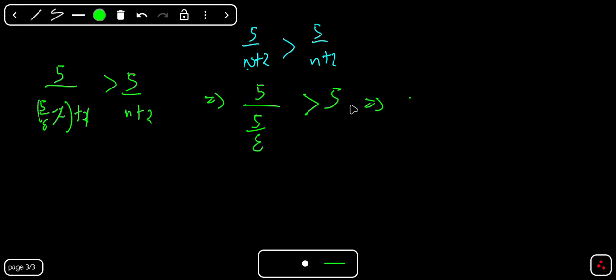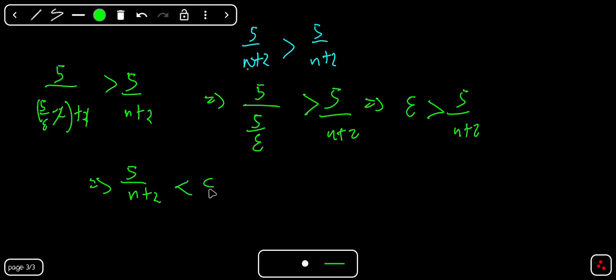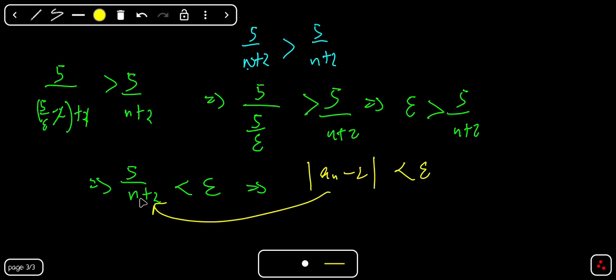So we're going to have epsilon greater than 5 over n plus 2. So if epsilon is greater than 5 over n plus 2, this implies that 5 over n plus 2 must be less than epsilon. And that satisfies the property given to us, that is, the distance between the sequence and the limit must be less than epsilon. And here's the distance, which is 5 over small n plus 2. And that completes the proof.